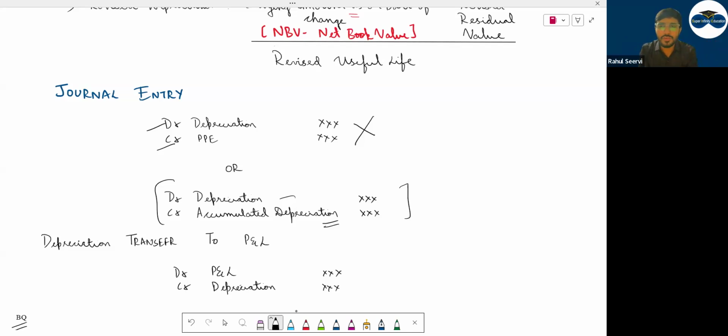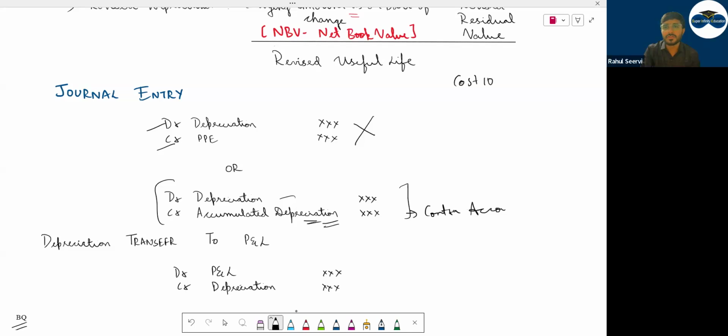If I say at the end of first year, what is the total depreciation? 2000. At the end of second year, 4000. At the end of third year, 6,000. Now, why are we doing this credit? This is a contra account. So you create a contra account, a liability account, which will reduce the balance of the asset. This will reduce what? The cost of the asset.